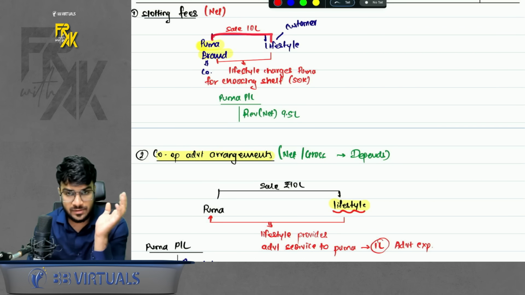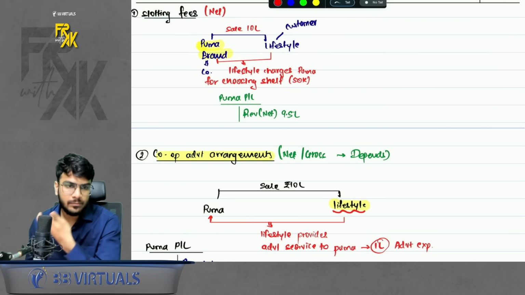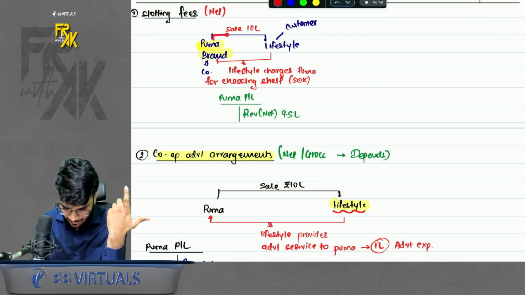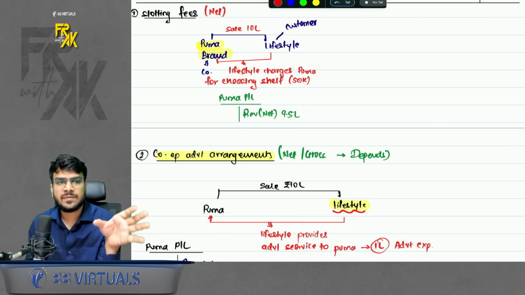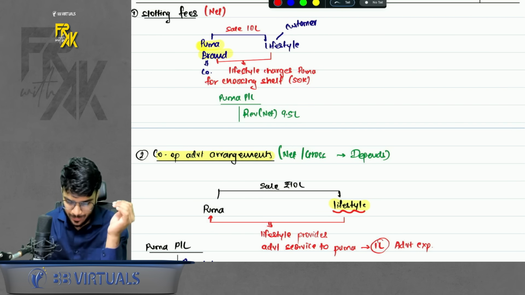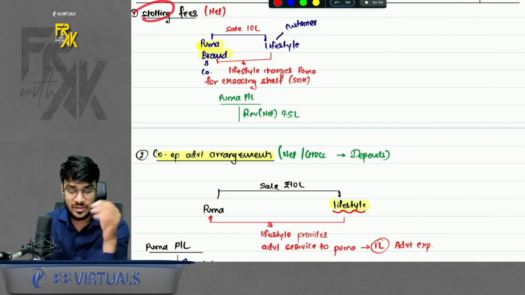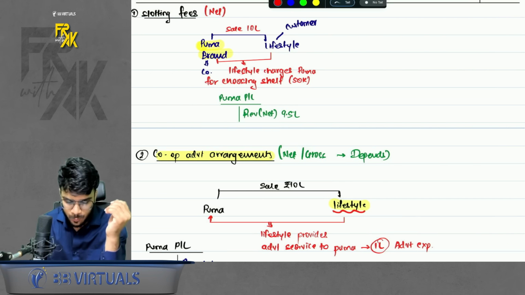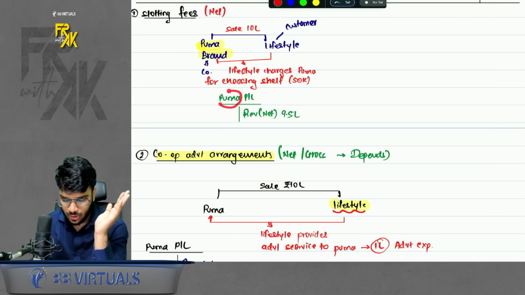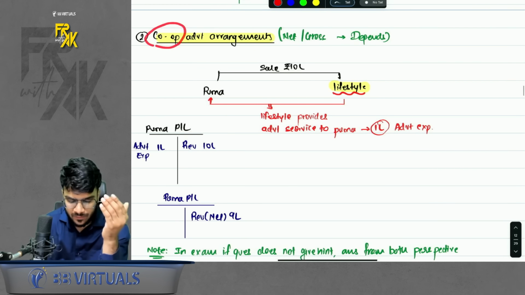So I make a sale to Lifestyle. Now, Lifestyle store also offers that we can choose shelves in their store. So basically Puma can choose where its products will be shown in the Lifestyle store initially or at a later stage. So basically Lifestyle will charge Puma for choosing the shelf. It is known as slotting fee. So here Puma is receiving 10 lakhs, but on the other hand it is also paying 50,000. So here Puma should record the revenue on net basis, 9.5 lakhs. Simple.